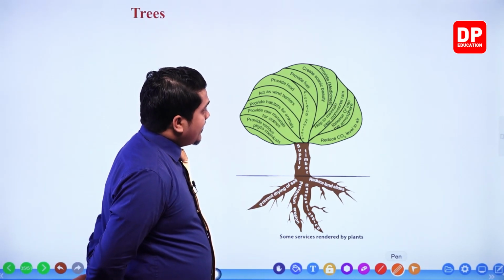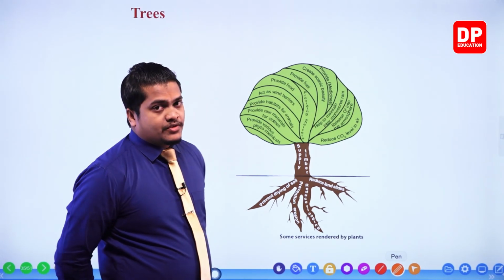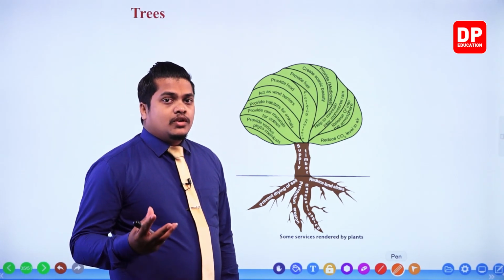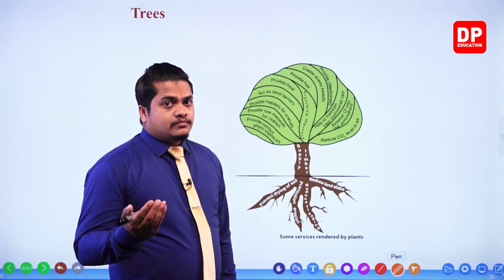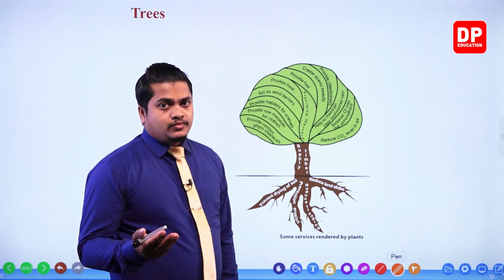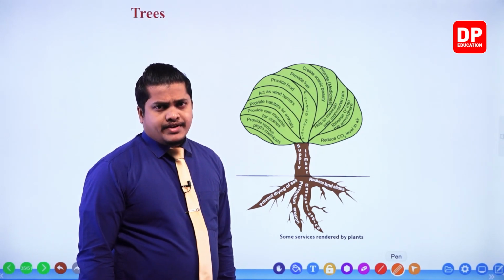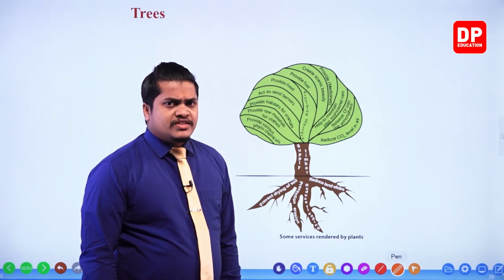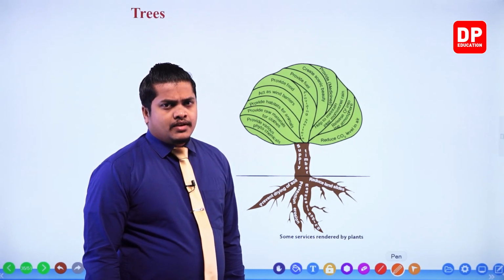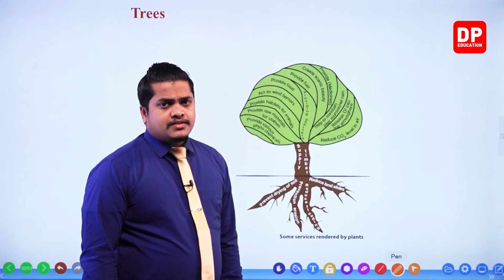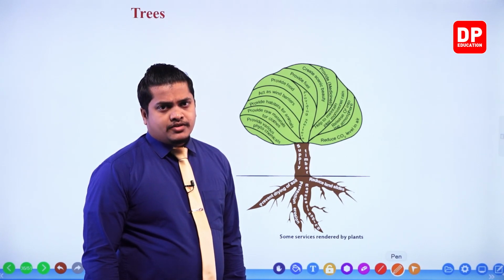Next, they create scenic beauty. When you go to gardens, especially botanical gardens, you can observe different trees and plants. Why do you visit those places? Mainly those places calm your mindset, my dear children.